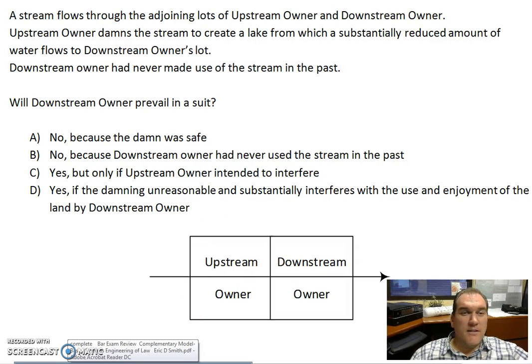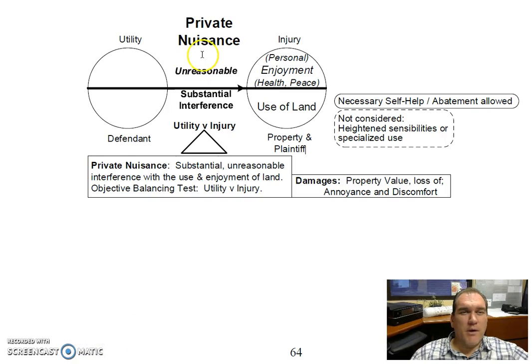We find that these elements are present in the definition: the unreasonable and substantial interference with the use of the land by the plaintiff, who is downstream owner, and the qualitative aspects, interference with the personal enjoyment of the land by the plaintiff, and that may have to do with health and peace aspects of the land.